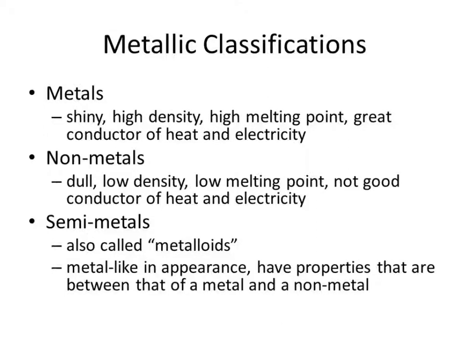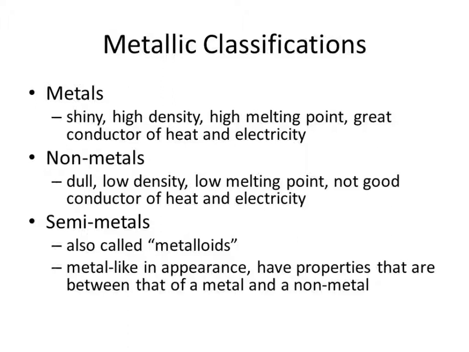Okay, so what do we mean by metals, nonmetals, and semimetals? So metals, if you look at, let's say, a penny, a penny is made from copper, which is a metal. Pennies are shiny. They're not going to melt easily, so they have a high melting point. They conduct heat and electricity well, and they have a high density.